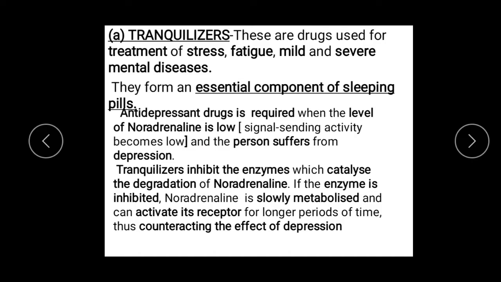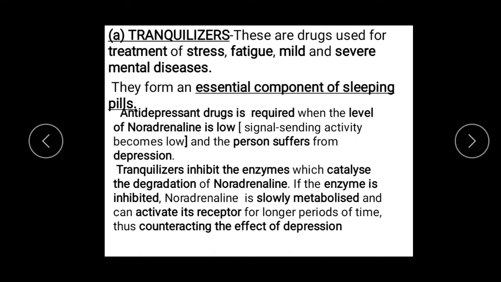Now, if you are giving the tranquilizer to a person, what happens? That particular tranquilizer will inhibit the enzyme which catalyzes the degradation of noradrenaline. What will the tranquilizer do? It will inhibit that particular enzyme which catalyzes the degradation of noradrenaline. And suppose that tranquilizer is successful in inhibiting the enzyme, then what happens? The metabolism of noradrenaline becomes slow and it can activate its receptor for longer periods of time.